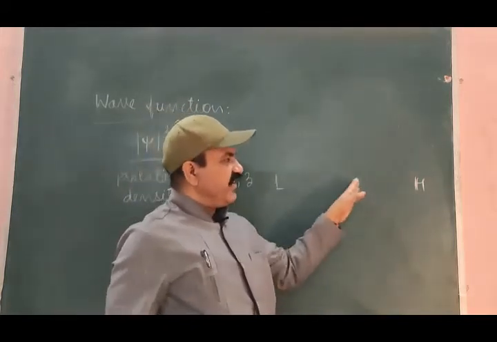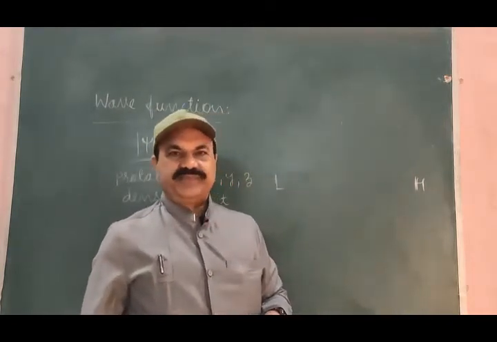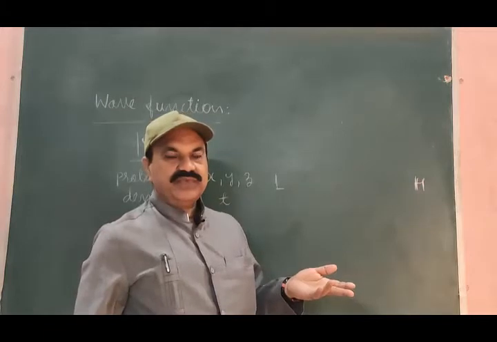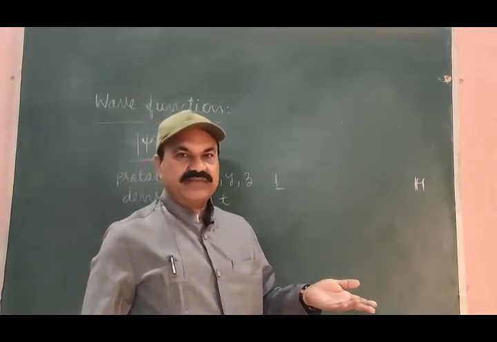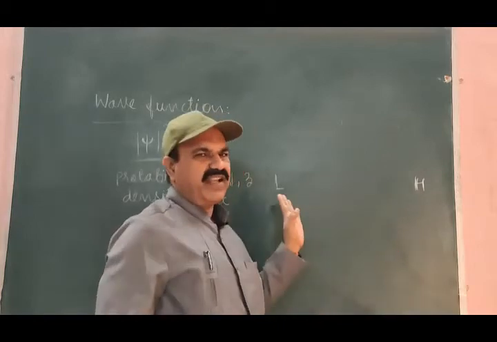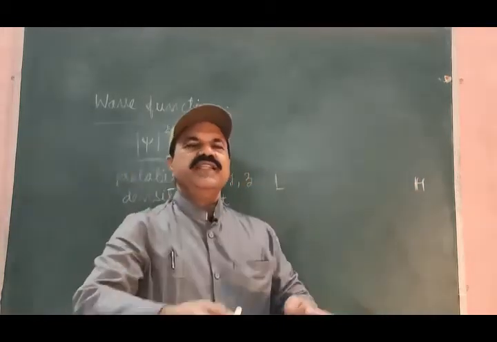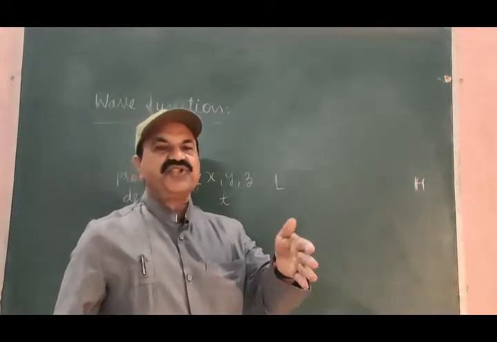As the electron is moving in this space in the limit of L to H, 0 to 1, minus infinity to plus infinity, and so on, the lower limit can have any value, the higher limit can have any value depending on the position, the condition, the situation there.